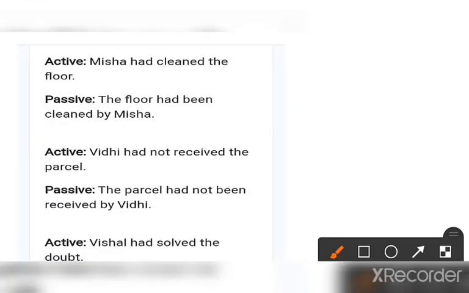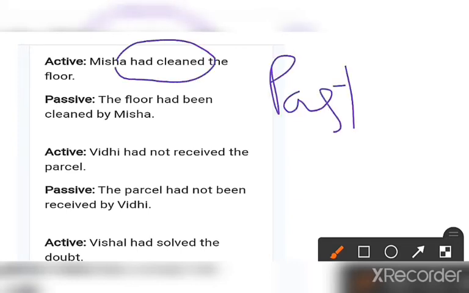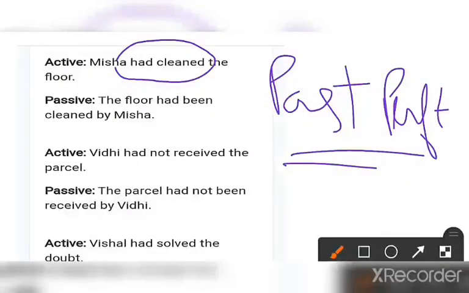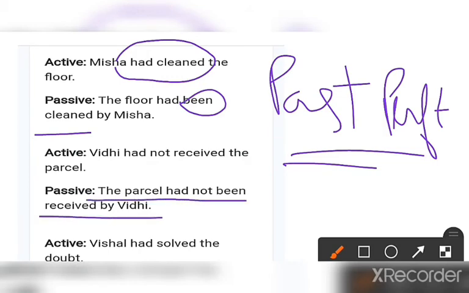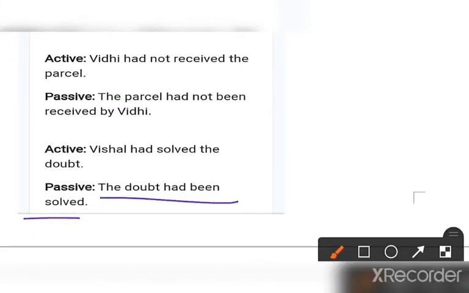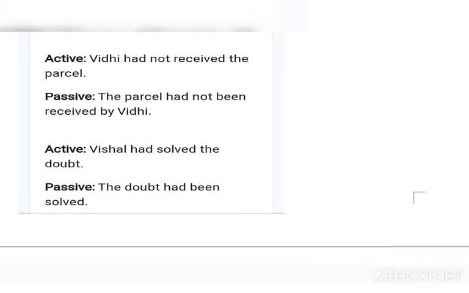Misha had cleaned the floor. See that had cleaned there. You just remember there is past perfect. And when there is past perfect, what will be the structure? Only been is to be added, no? So that becomes: the floor had been cleaned by Misha. In negative, Vidhi had not received the parcel. So the parcel had not been received by Vidhi. Vishal had solved the doubts. So the doubts had been solved by Vishal. Or if you write the doubts had been solved, then also the sentence is clear.